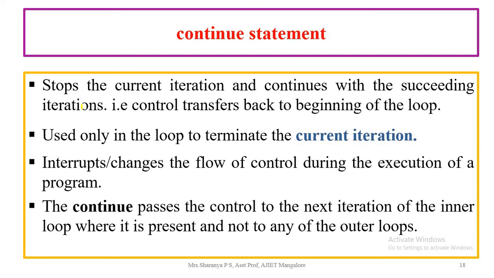The control will transfer back to the beginning of the loop, and it will go with the execution of the next iteration. Here the continue passes the control to the loop's starting point. It will terminate the current iteration, and from the next iteration onwards it will keep executing. It will not completely stop the execution of the loop.